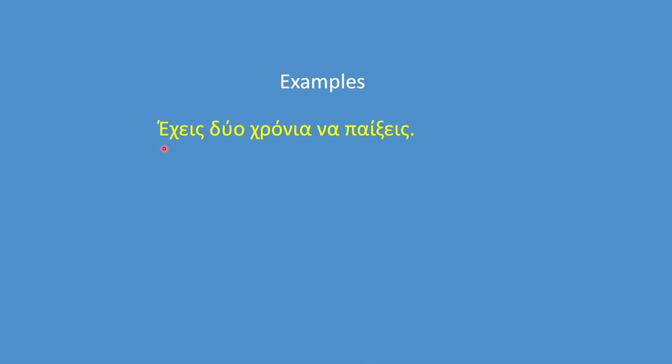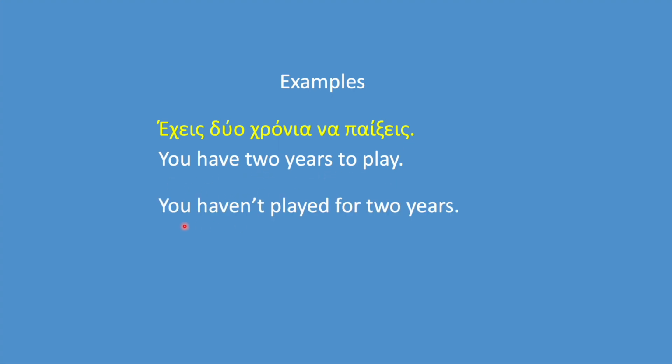Okay. We can use έχω in other persons too, singular or plural. Here we have the second person singular. Έχεις 2 χρόνια να παίξεις. Literally, you have 2 years to play. You haven't played for 2 years, or, it has been 2 years since you played.